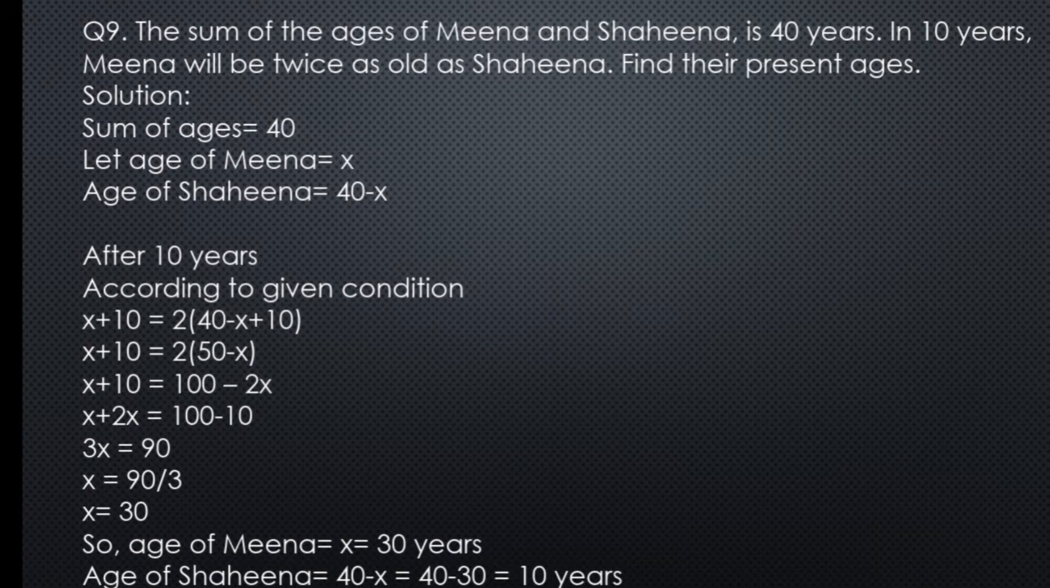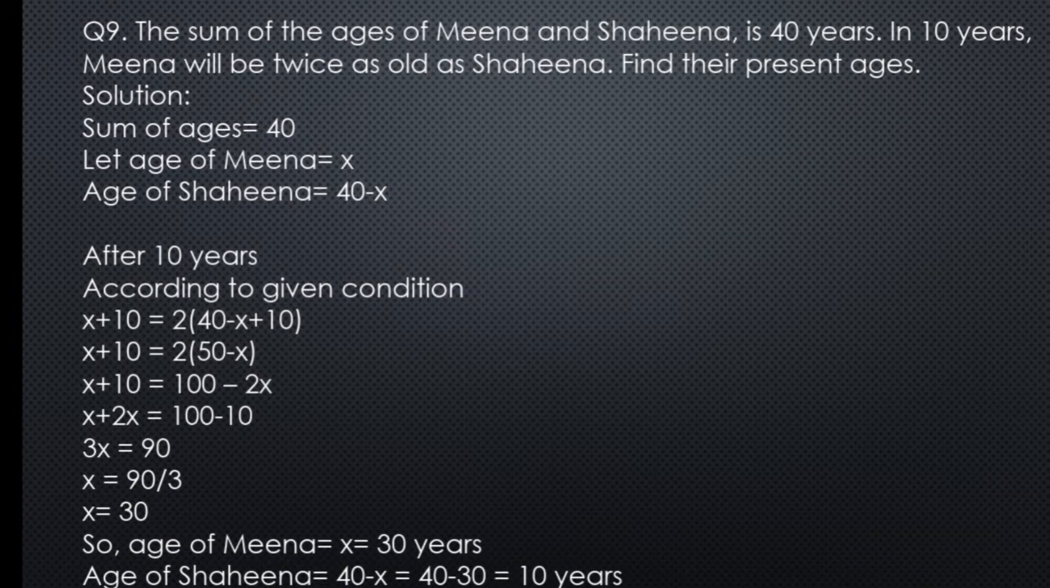So I have written sum of ages equals 40, and we suppose that the age of Meena is x. Then of course the age of Shahina will be 40 minus x. Now after 10 years, according to the given condition, our equation is x plus 10, like the age of Meena, we have to add 10 in it, because we are talking about after 10 years.